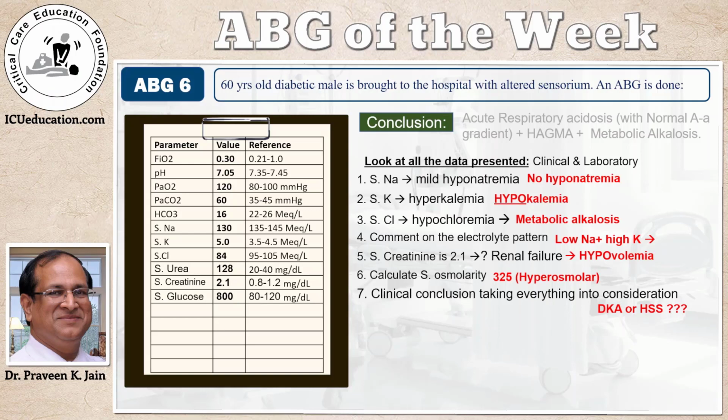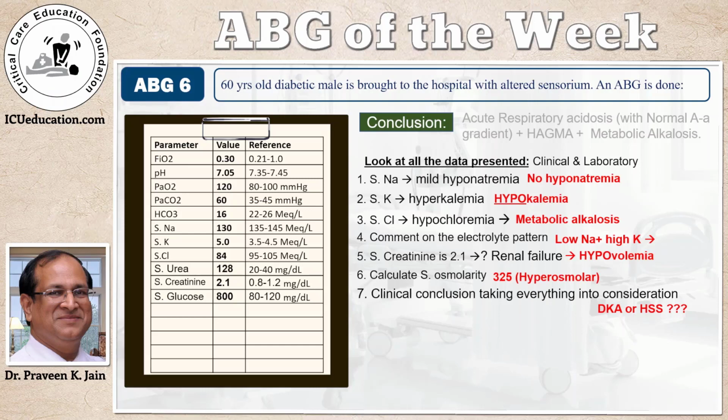So far, so good. And now we come to the final part, which is a clinical conclusion, taking everything into consideration. So now, is this patient who has come with unconsciousness, does he have DKA, diabetic ketoacidosis, or does he have hyperosmolar, it is HHS, there's a typing mistake, hyperosmolar hyperglycemic syndrome, or HONC.